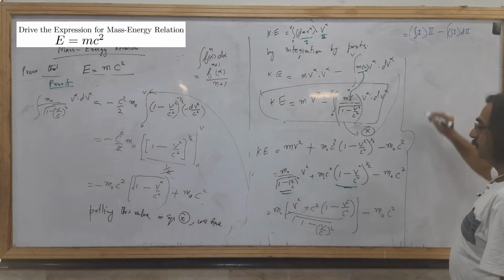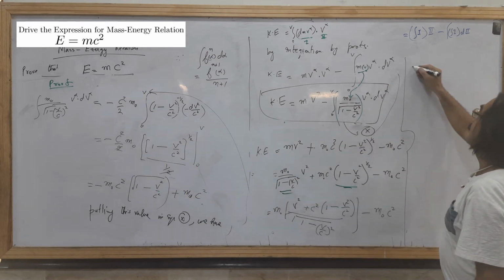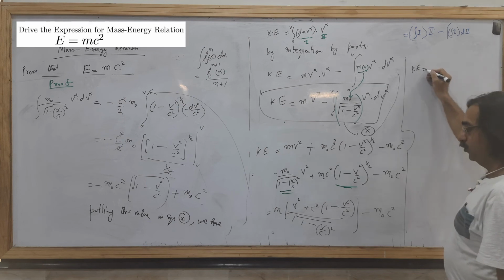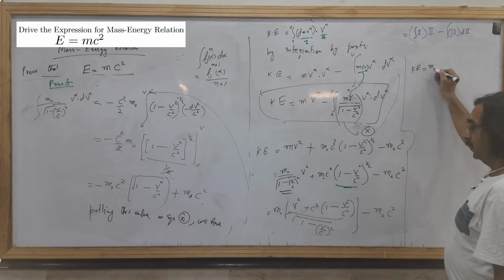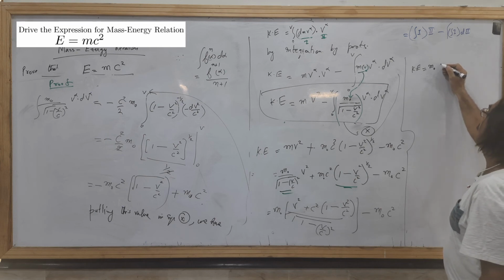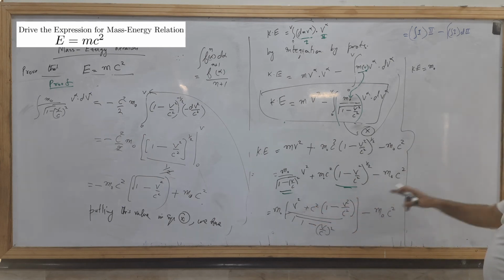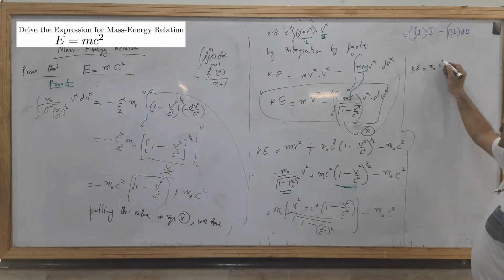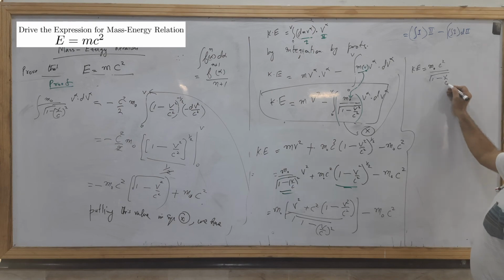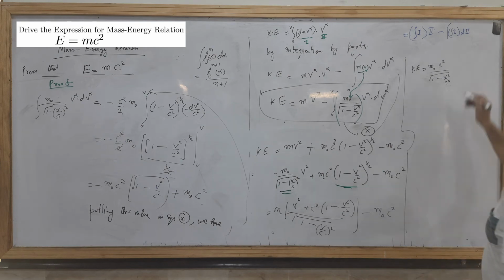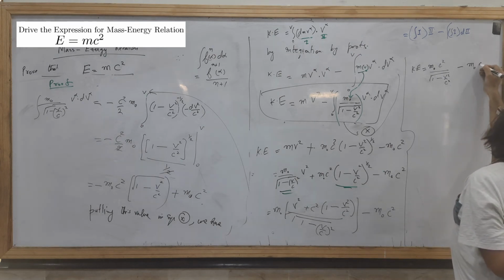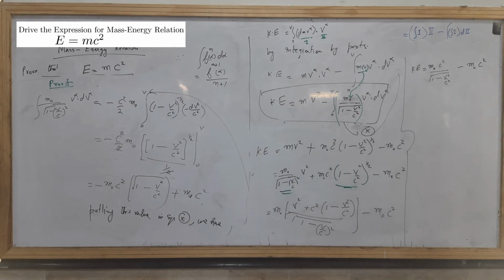So what you will get: kinetic energy is equal to m naught, this v square will be cancelled with this v square, and only c square will remain, over 1 minus v over this, minus m naught c square.